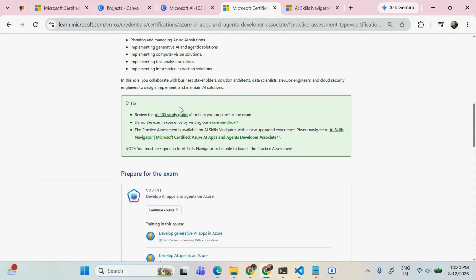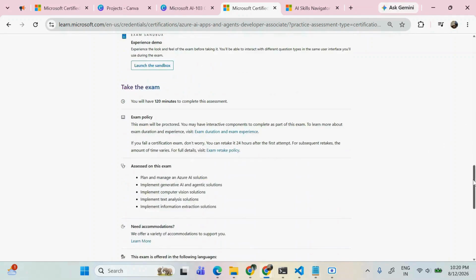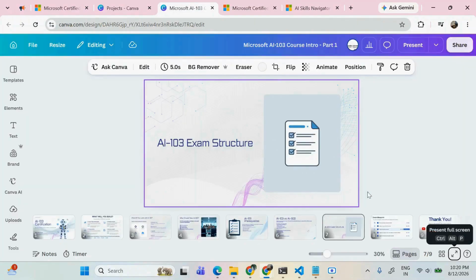This certification has around 50 to 60 questions. It is not fixed and may vary, but the overall marks are 1,000 and the passing marks are 700. You need to get 700 or more to pass the certification, otherwise you will fail. You can check out these courses here, and that's it, I think. Let me move to my slide again.